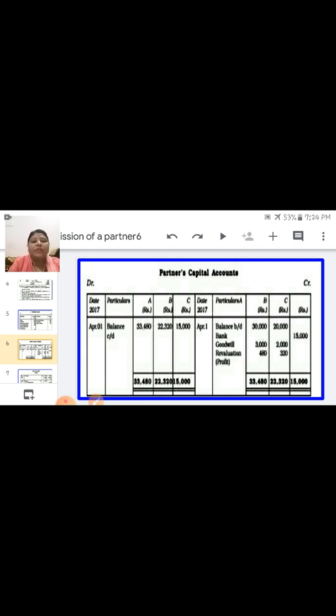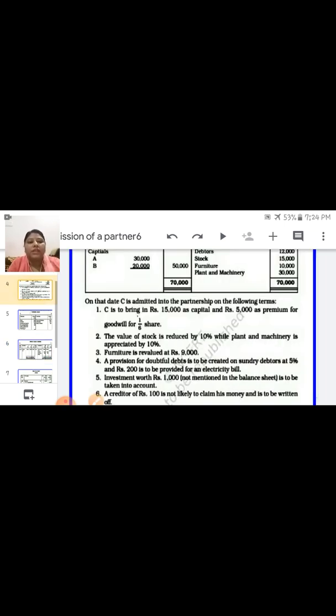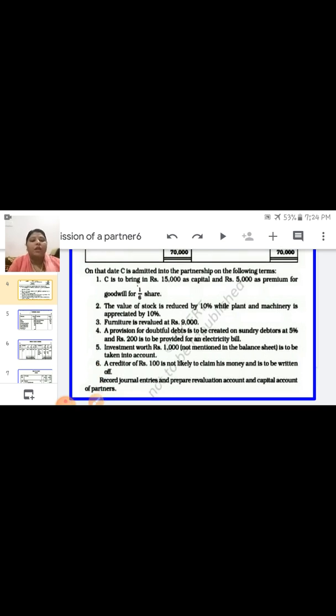Okay children, so revaluation account and partners capital account completed. Now in this question you see the last line, here it is written record journal entries and prepare revaluation account and partners capital account. If it is not written, here it is written only record journal entries, then also you have to prepare partners capital account and revaluation account, because without it you cannot prepare the journal entries. Okay, so these two accounts you have to prepare always, and after that you have to make the journal entry.